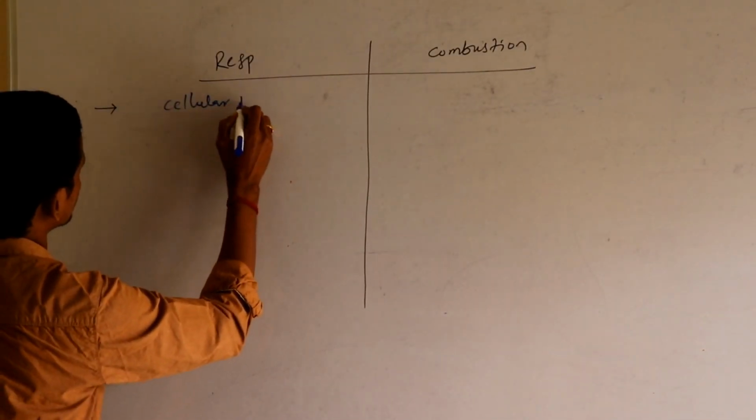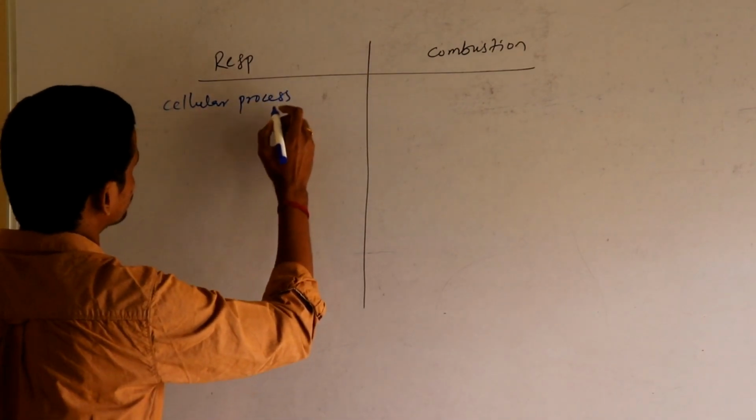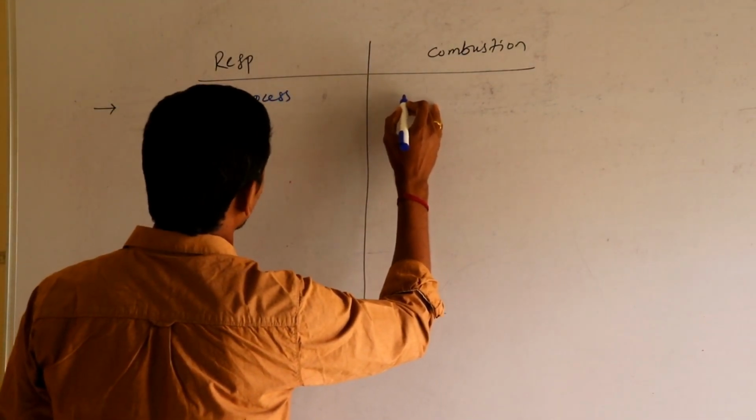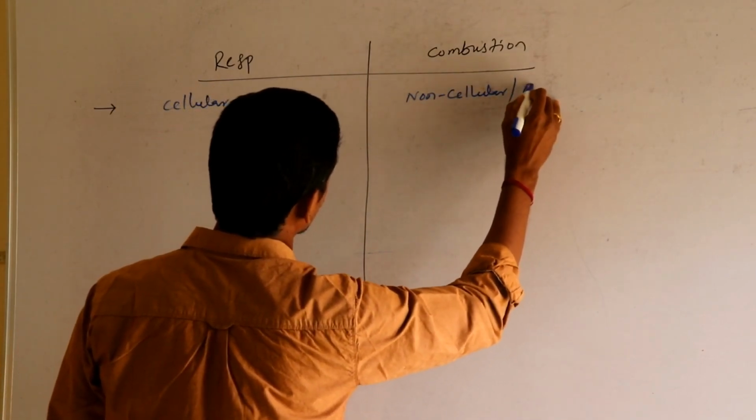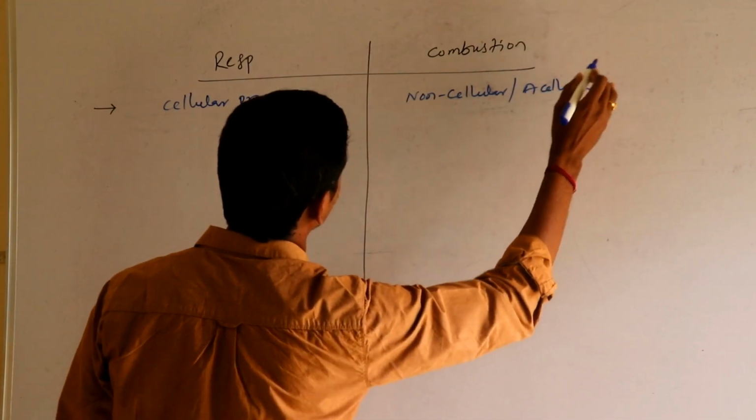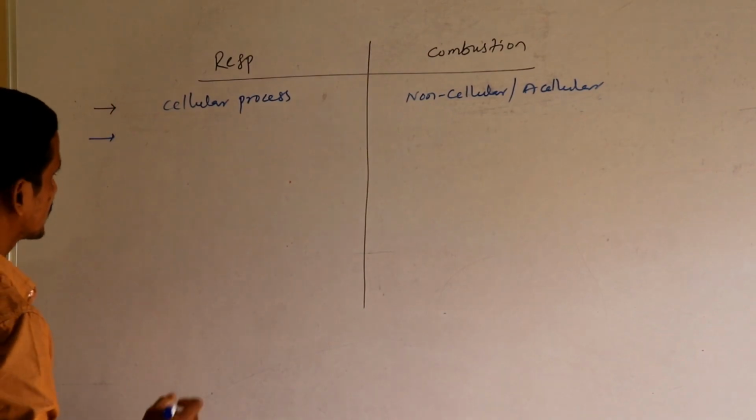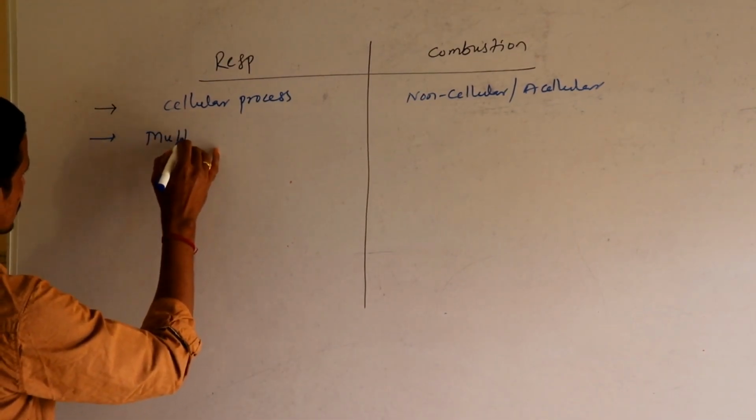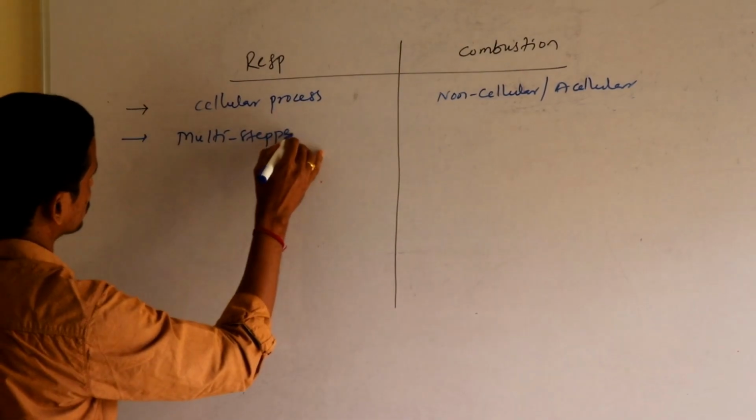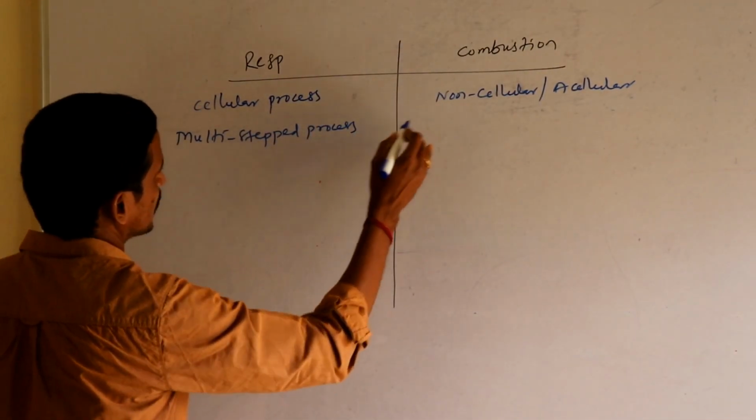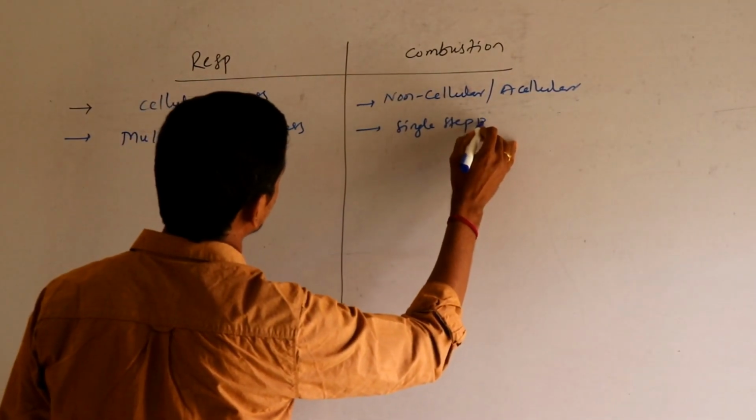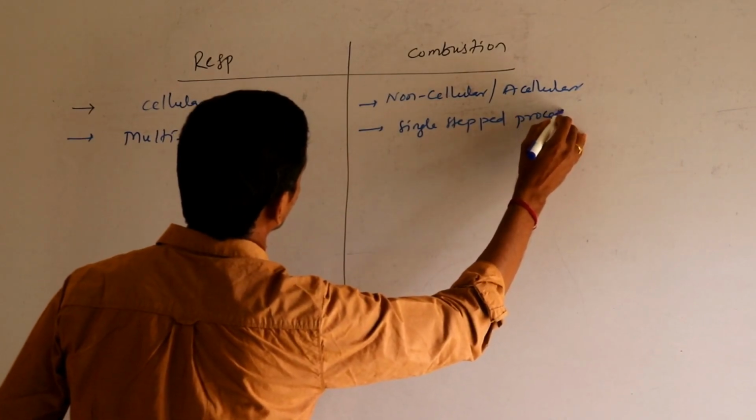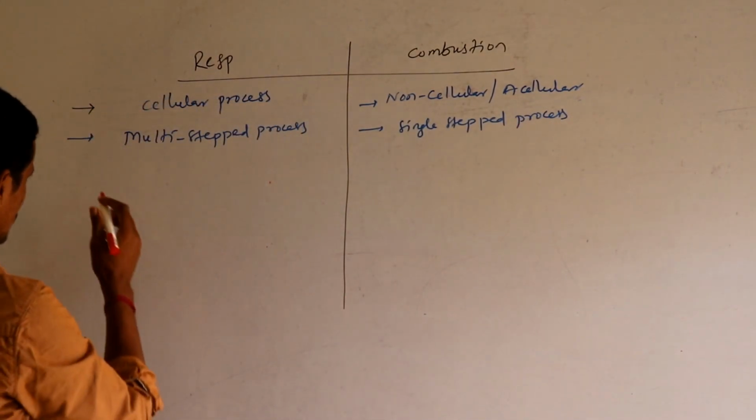Respiration is a cellular process. Combustion is a non-cellular process. Then second, respiration is a multi-stepped process, and combustion is a single-stepped process.